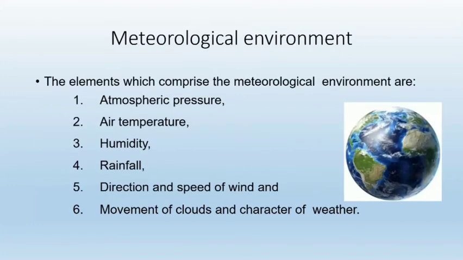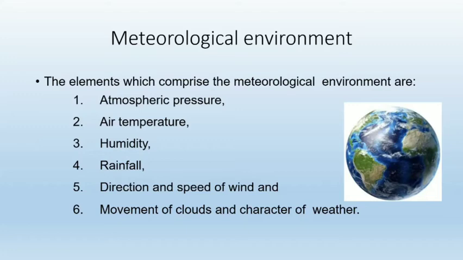It has 6 elements: atmospheric pressure, air temperature, humidity, rainfall, direction and speed of wind, movement of clouds, and character of weather.